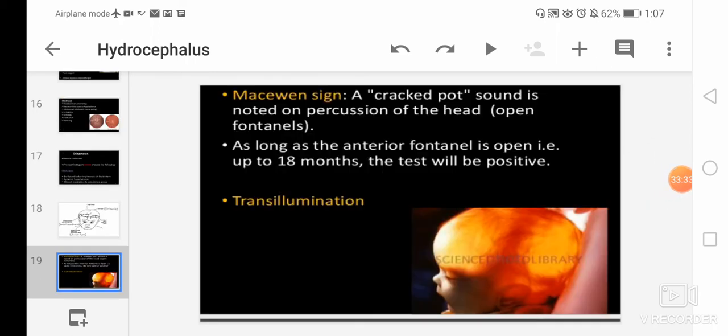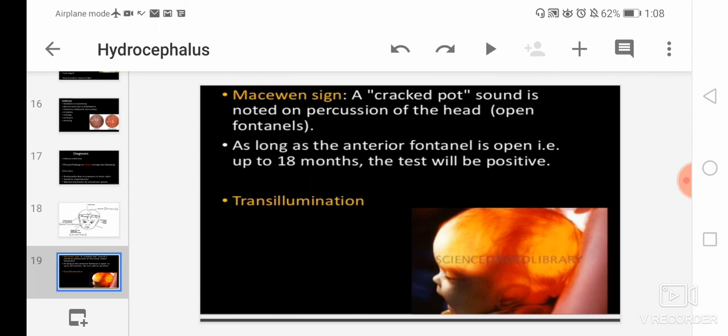Then is the Macewen sign. I have already told you all about the Macewen sign earlier. A cracked pot sound is produced while tapping or percussion on the open fontanelles on the head, near the junction of the frontal, temporal and parietal bone.